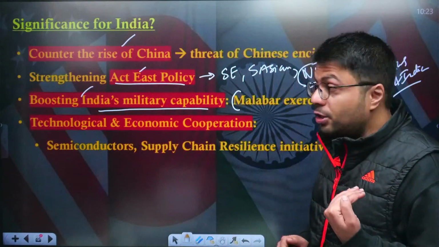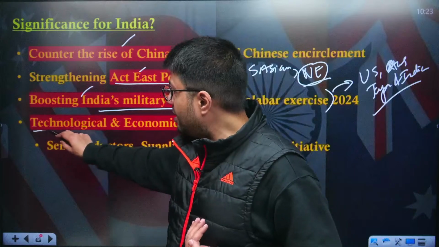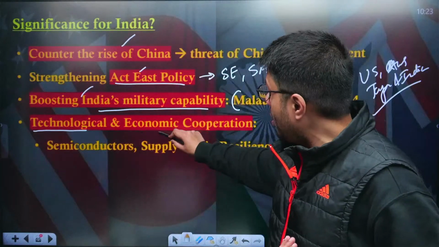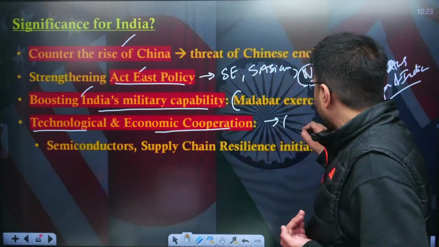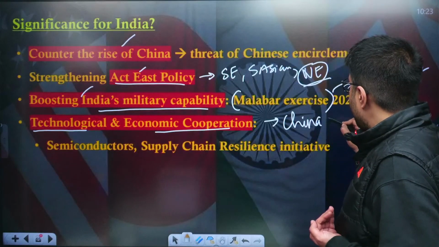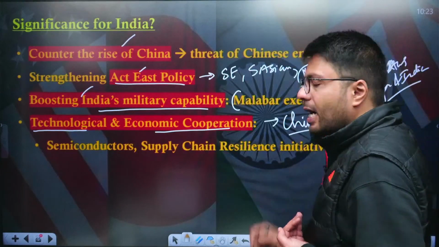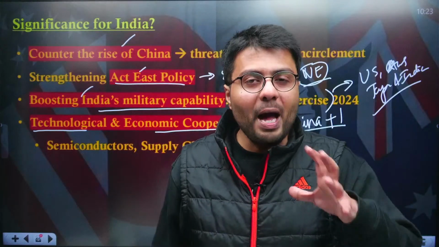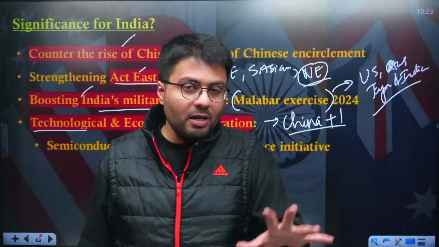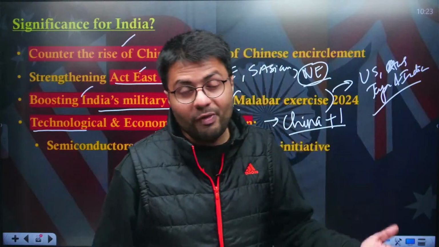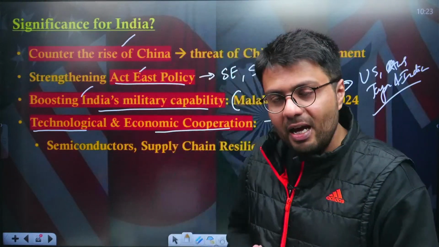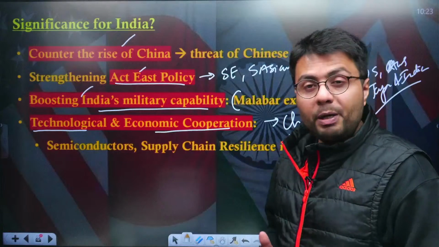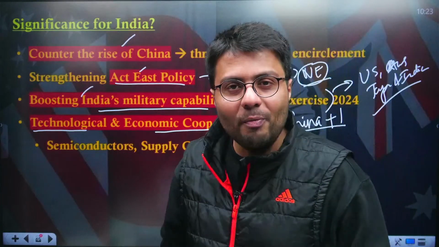Further, India is looking to cooperate with these countries under the ambit of technological or economic cooperation. As I already told you, the world is looking at an alternative to China through the China Plus One policy, which means India is in a prime position to act as an alternative to China. Other countries might set up their manufacturing factories in India, which will increase India's employment prospects. It will lead to India's economic growth.